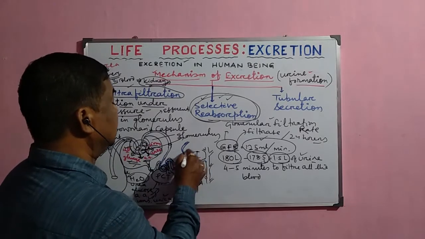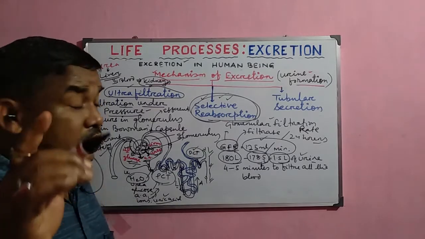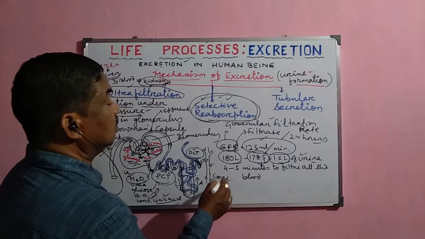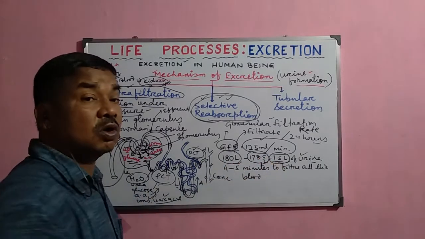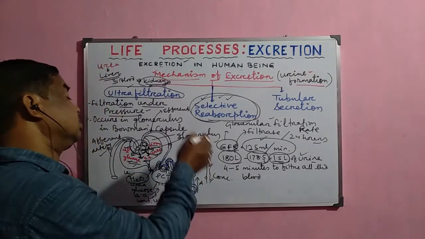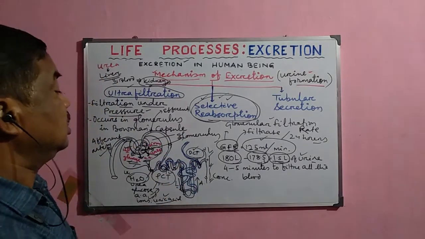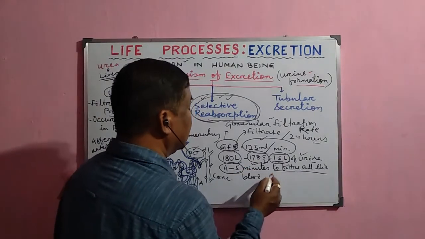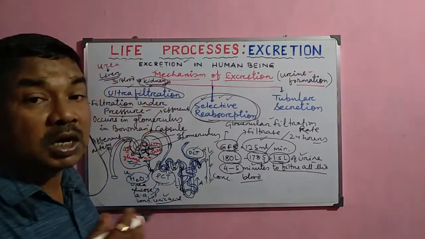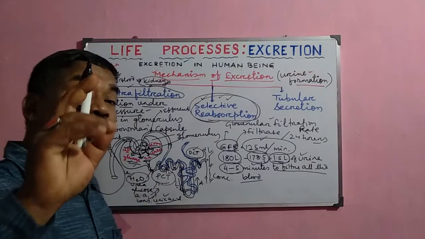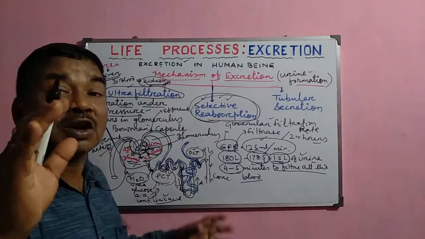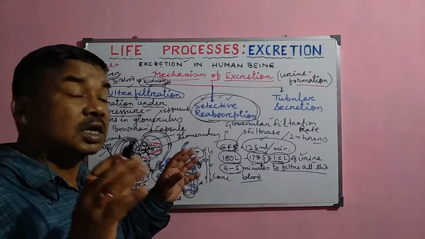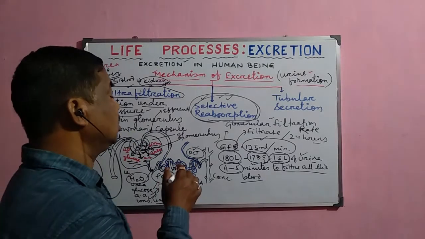And when it finally enters the distal convoluted tubule, the urine is very much concentrated here. So only 1.5 liters of urine is formed; the rest of the water is reabsorbed into the blood. That is why it takes around 4 to 5 minutes to filter the entire blood of our body. Whatever blood is present in our body, within 4 to 5 minutes the whole blood circulates through both kidneys, so it is cleaned, or filtered, here.